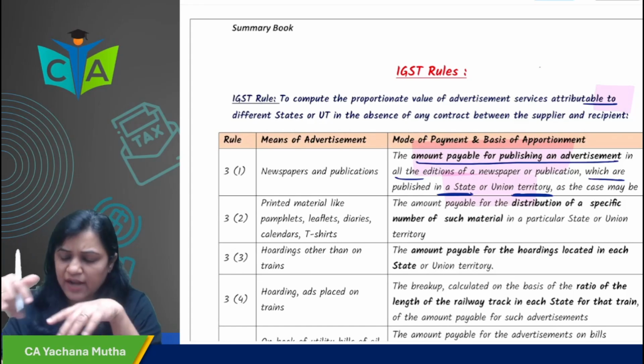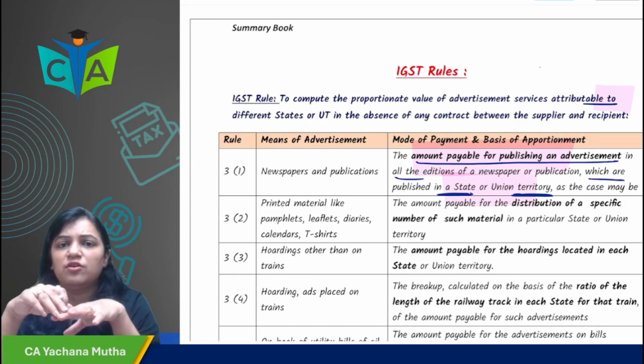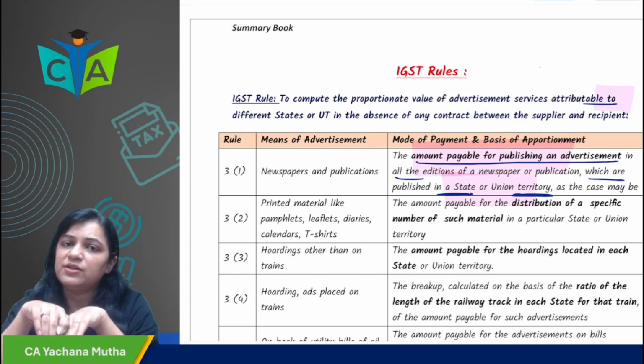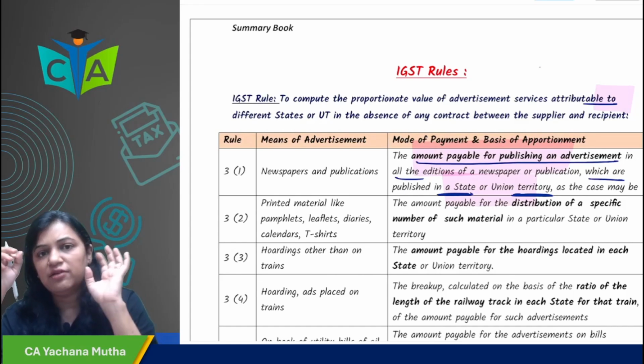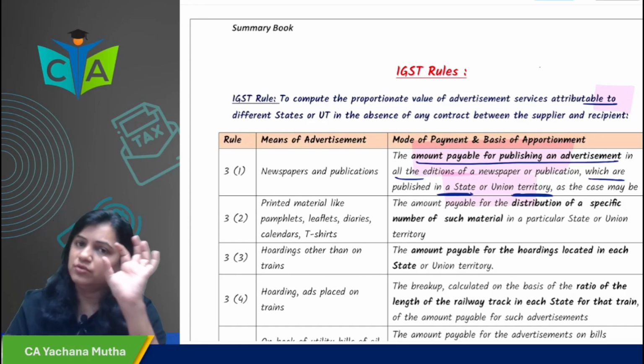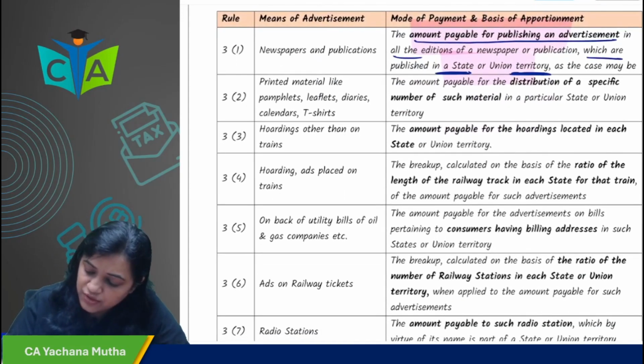So, for example, I am giving an ad in the newspaper on Beti Bachao. Okay, the government contracts are what we are talking about. So in that case, for example, 3 states are involved. All those 3 states will be the place of supply, and the value would be determined on the basis of the amount payable for publishing the advertisement in that state. Okay, not very important, we'll quickly do this.